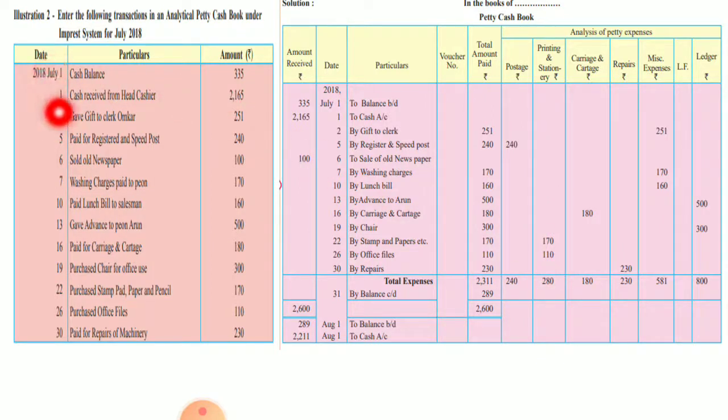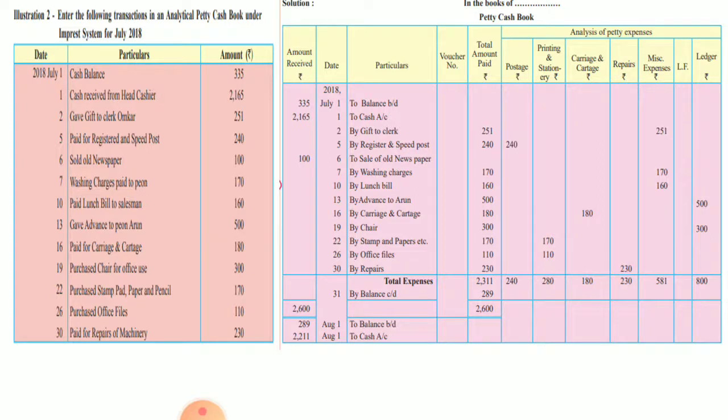And the last one, July 30, paid for repairs of machinery 230. So by repairs July 30, by repairs 230, and it will come in the repairs column. Okay, that completes our entries.